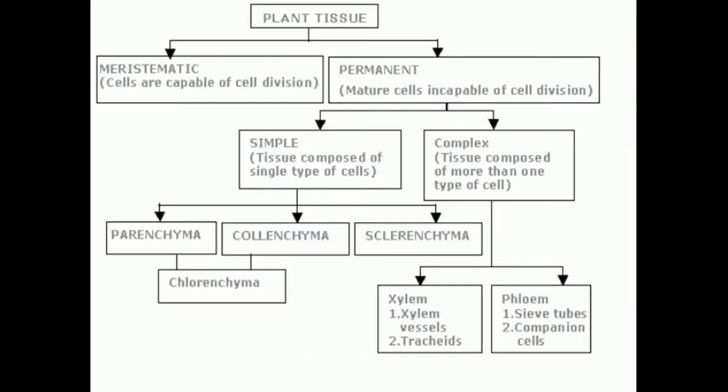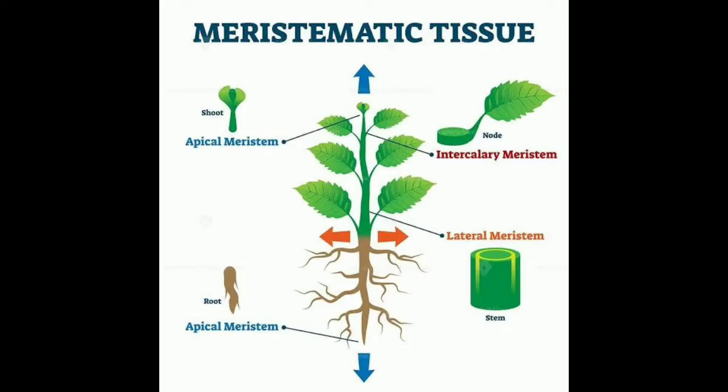Plant tissues are mainly of two types, meristematic tissues and permanent tissues. These permanent tissues are again classified into two, that is simple permanent tissue and complex permanent tissue. Simple permanent tissues are of three types: parenchyma, collenchyma and sclerenchyma. And complex permanent tissues are of two types: xylem and phloem. We will look at each of them in detail. First we will look at meristematic tissues.